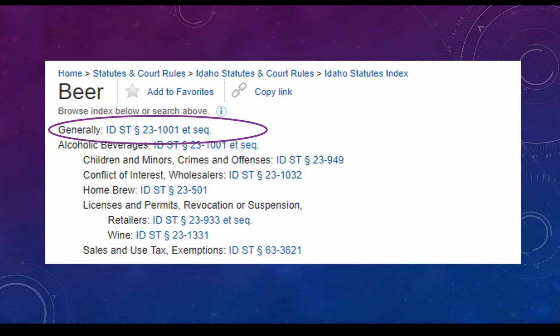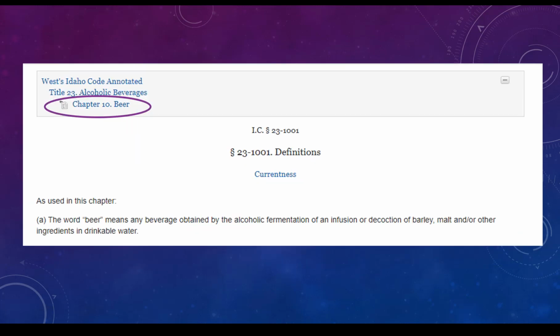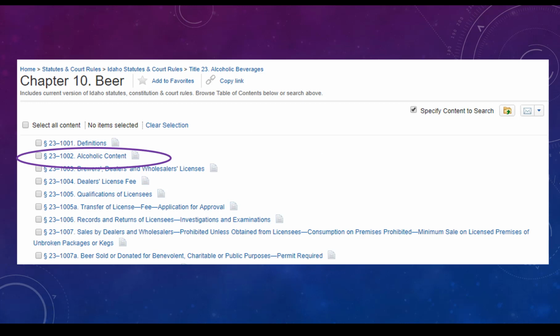Et sec means "and what follows" and refers to the related sections following Section 1001. Section 1001 doesn't answer our research question, but since it's very related, the relevant statute is probably close by. So we're going to look at the outline of Chapter 10, or beer. And this easily leads us to Section 1002, alcoholic content.